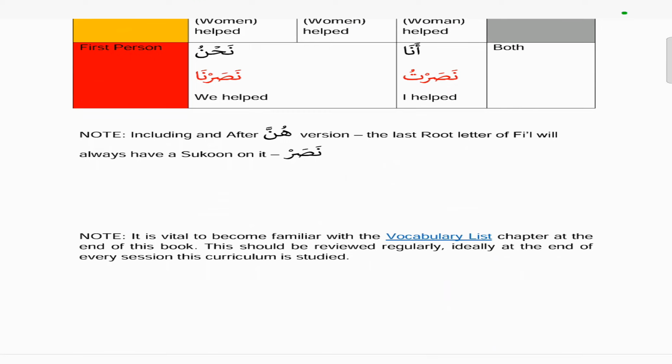So now again, as per usual, we always advise that at the end of every chapter you go through the vocabulary list chapter at the end. Ideally at the end of every session this curriculum is studied, so that your Arabic grammar knowledge increases with your vocab knowledge, inshallah.